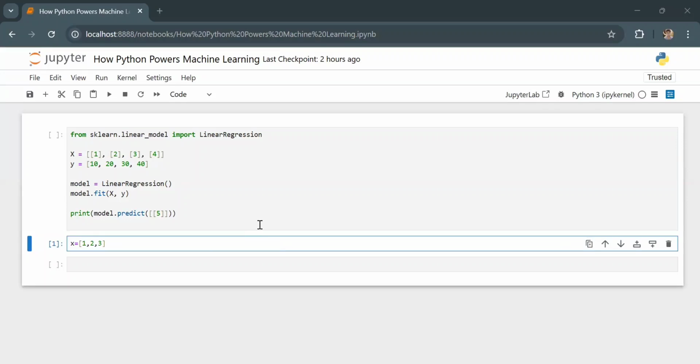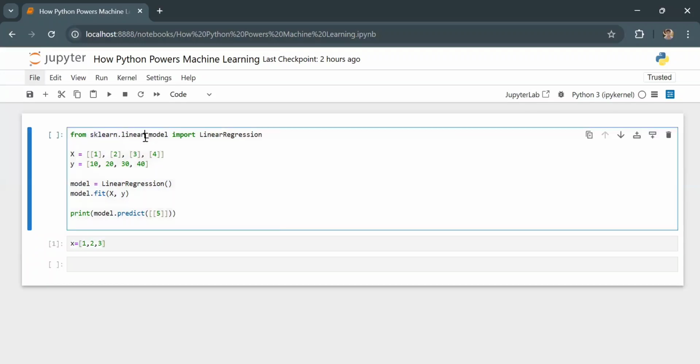With Python, we can train a machine learning model in just a few lines of code. Also, Python handles everything like data cleaning, training, prediction, and visualization. That's why Python powers modern machine learning for prediction and analysis.